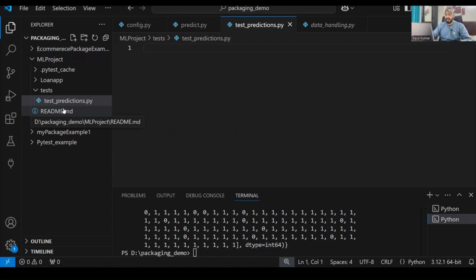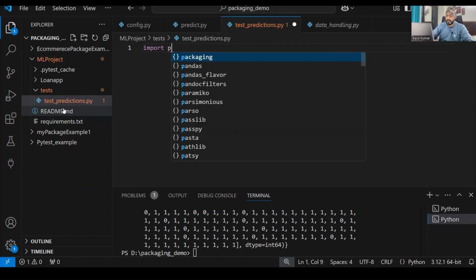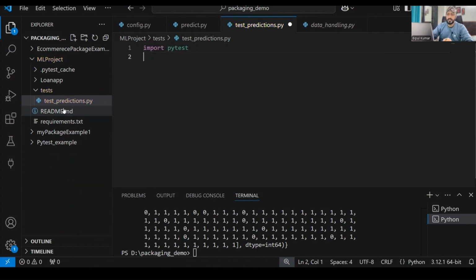So for that, while writing the test case in Python, we import an important module called Pytest. So we are going to import it. Next, we need to use different packages and modules we already created, such as config, or for data handling, I need the load data function from the data handling file, right?